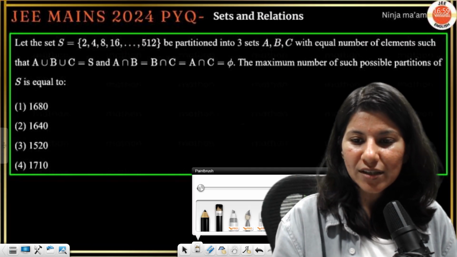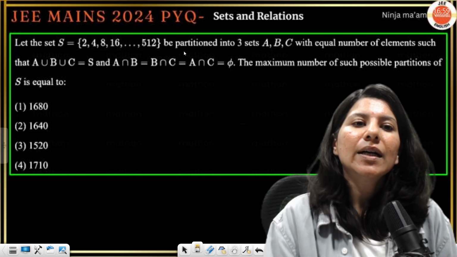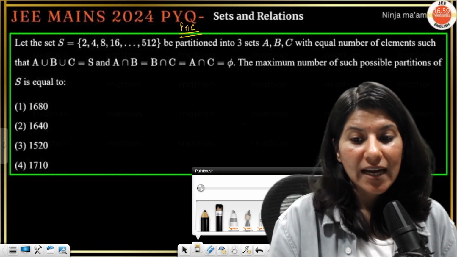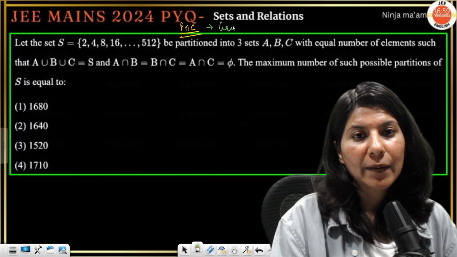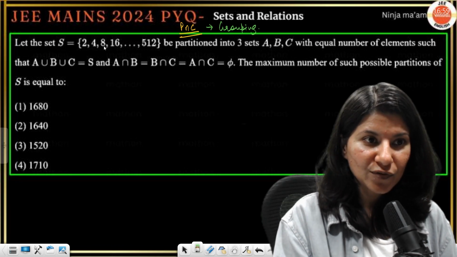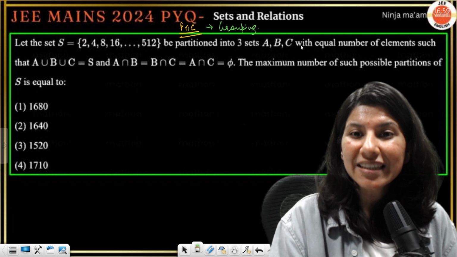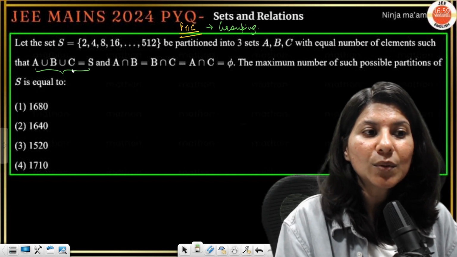Chalo. Now this question, it is looking like it is from sets, but it is actually a PNC based problem. And pre-PNC में which concept? Grouping. Grouping concept. Okay. Set S: 2, 4, 8, 16, 512, be partitioned into three sets A, B, C with equal number of elements such that A union B union C is S.